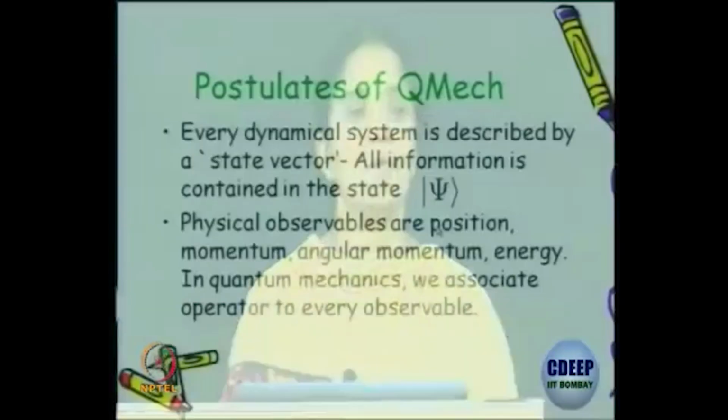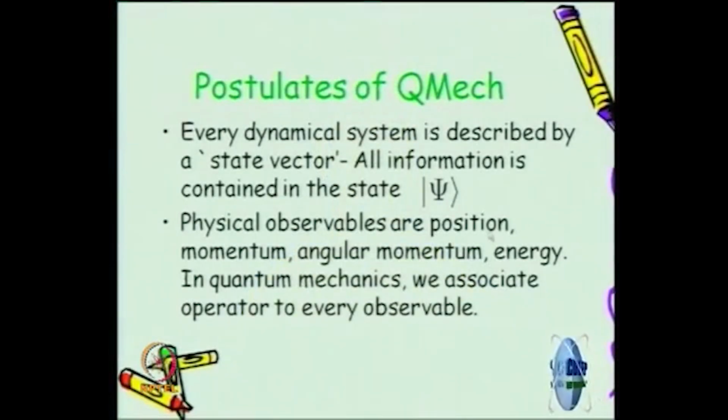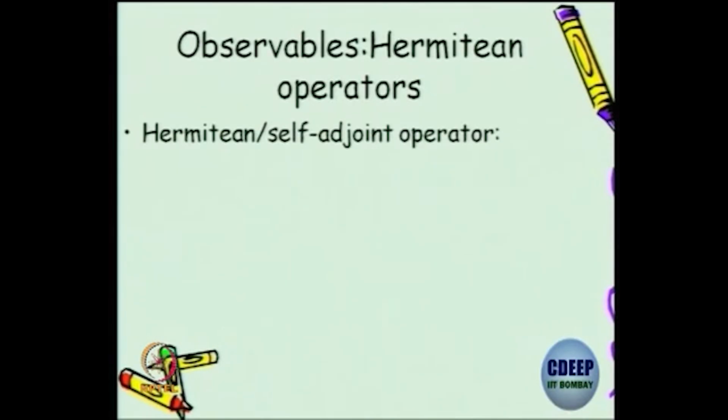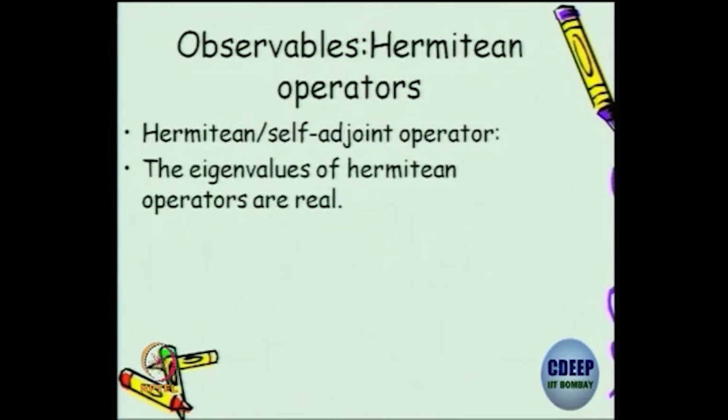All the physical observables, some of the simple ones which we are familiar with, position, momentum, angular momentum, energy. In quantum mechanics, we associate an operator to every observable. We also saw that all the adjoint operators should be equal to the operator, which is what we call the Hermitian condition. Eigenvalues of a Hermitian operator have to be real, or equivalently any expectation value of an operator, if it is real, then that operator corresponds to an observable. Yes, that is the first requirement.